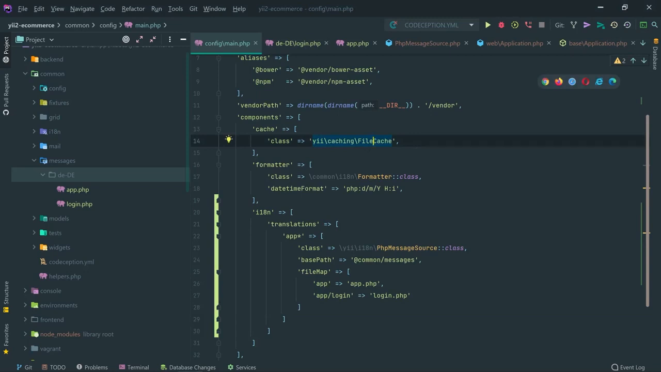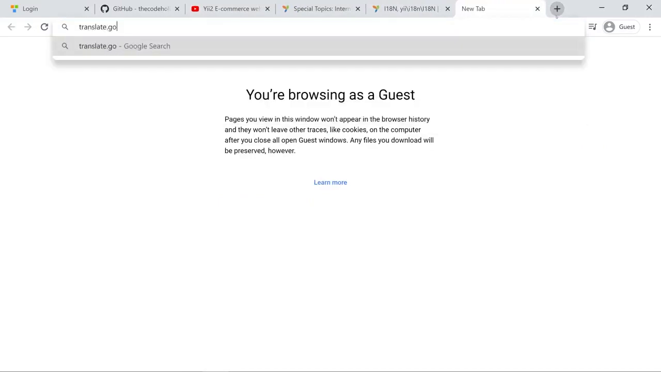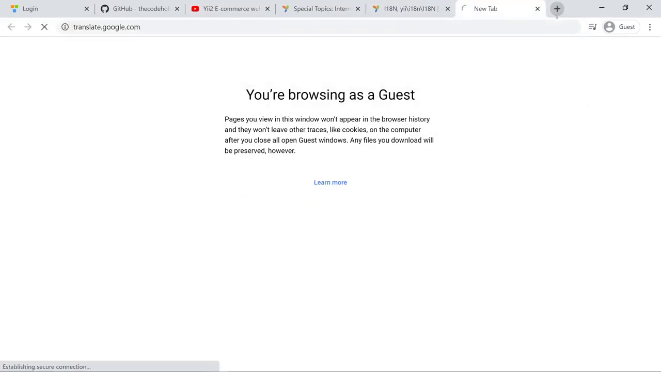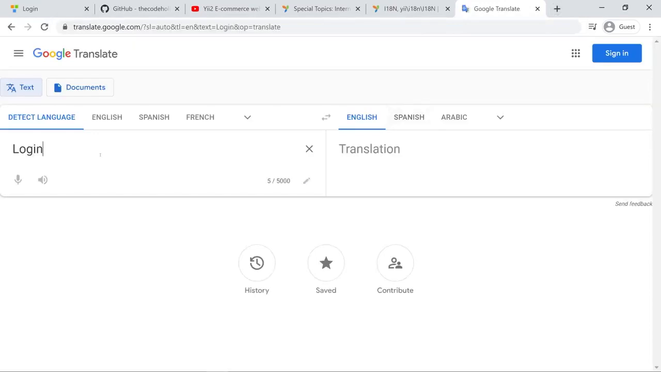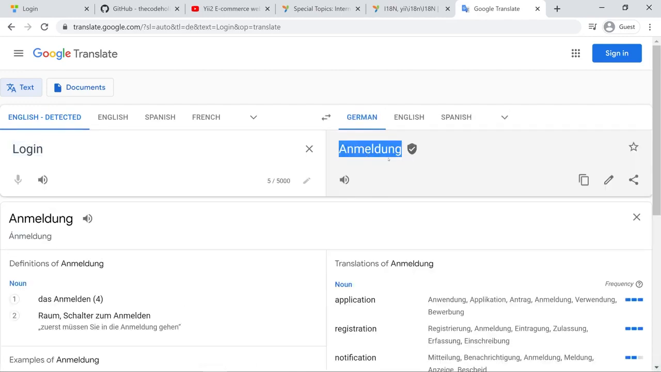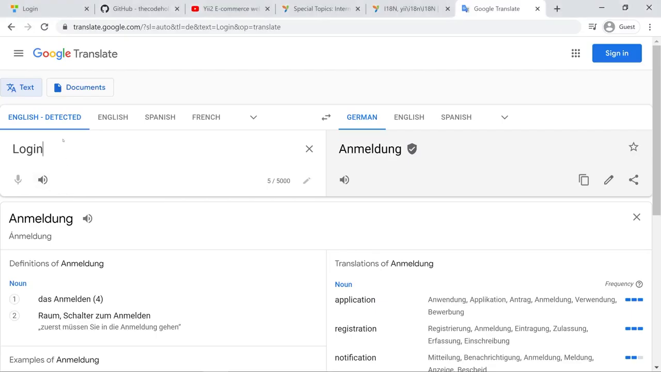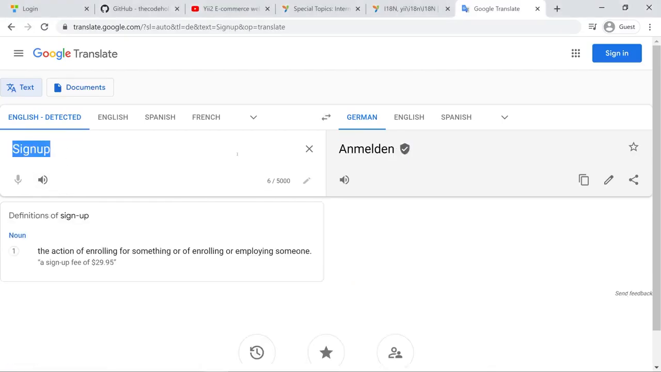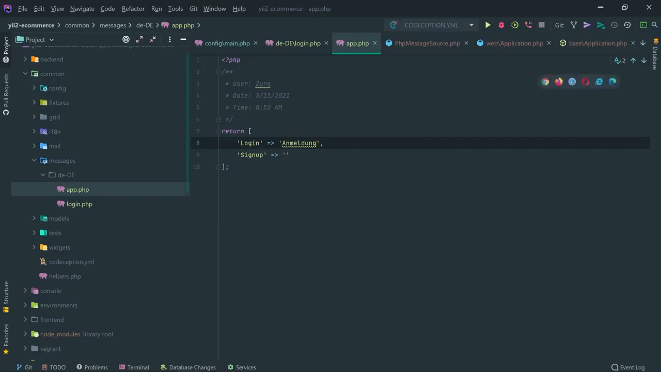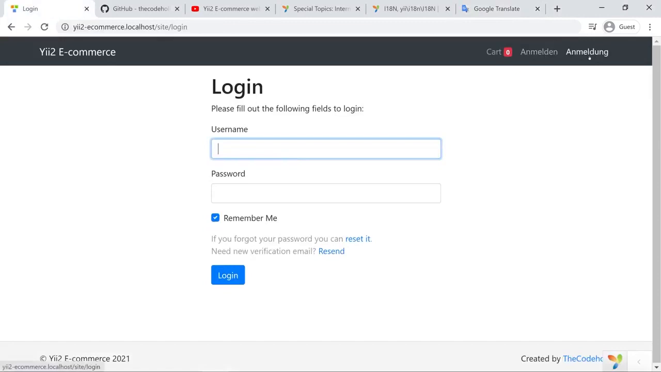Okay, now let's have a look in the browser, or let's first make the text translatable. So translate.google.com, login. I'm going to translate it into German right here. Okay, so this is the login. Let's go in the app.php and specify it right here. Let's type sign up and copy and put this right here. Okay, now let's have a look. Reload the page and we see the texts translated perfectly.